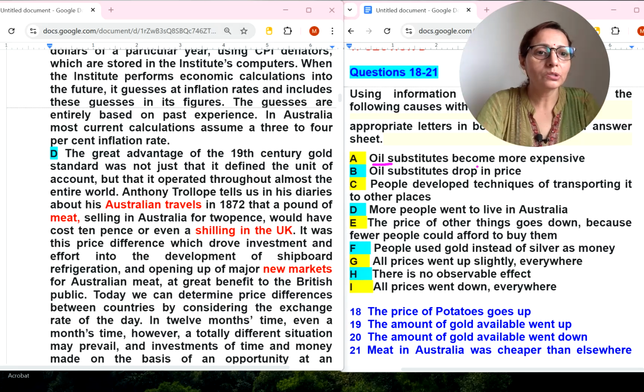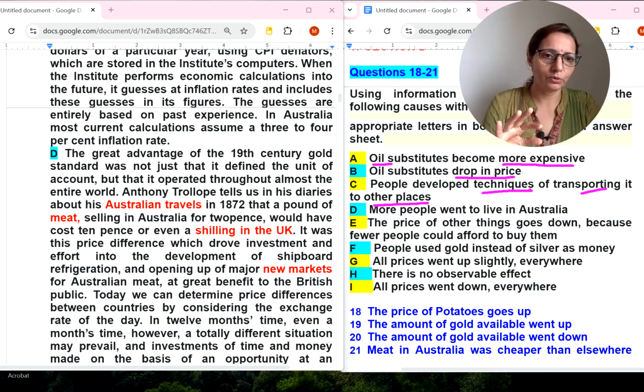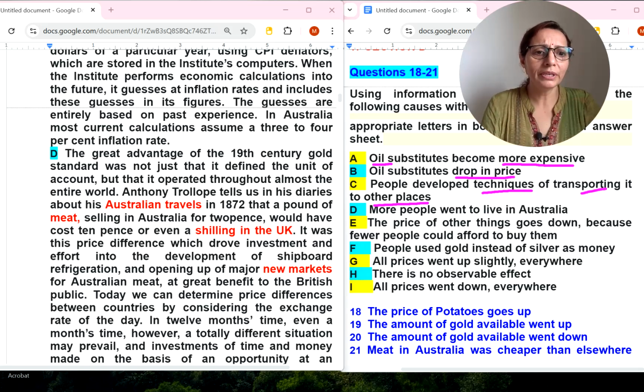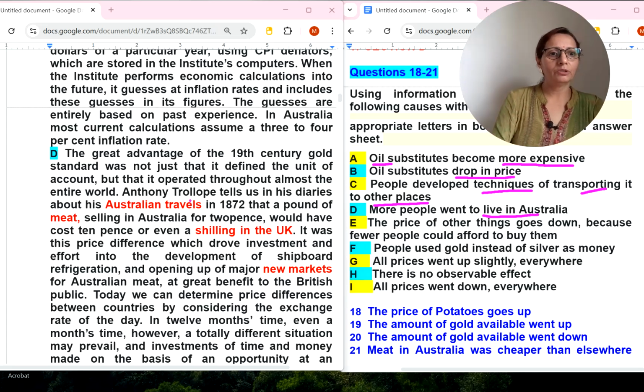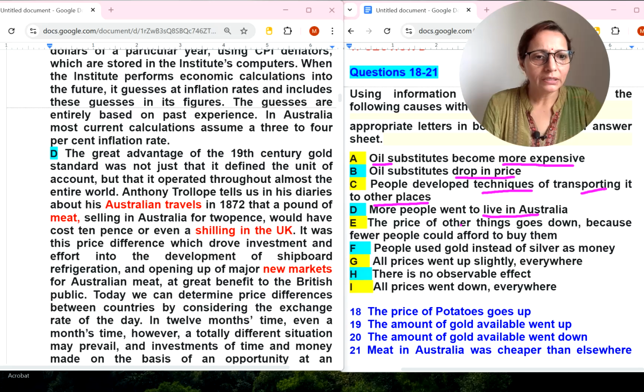Oil substitutes become more expensive. I am reading all the options first, and then I will go question wise. Oil substitutes drop in price. People develop techniques of transporting it to other places. Okay, some techniques of transporting. More people went to live in Australia. Australia also, here in D paragraph they were talking about Australia. The price of other things goes down because fewer people could afford it.